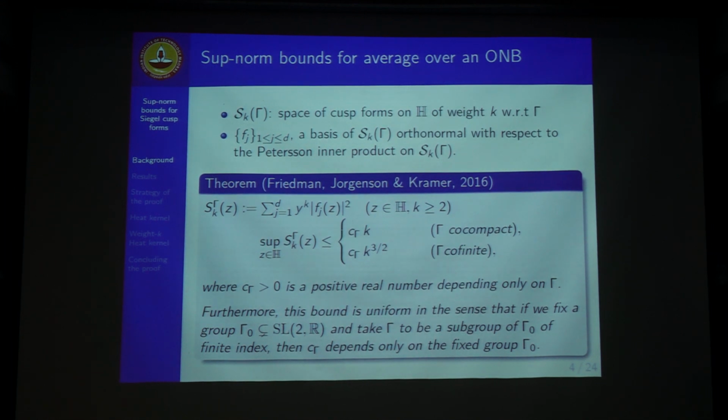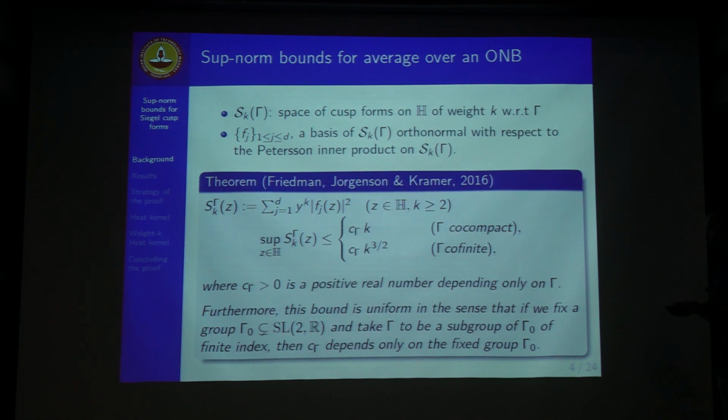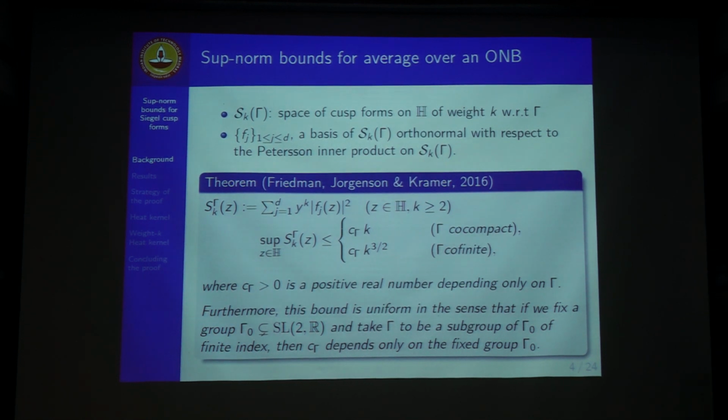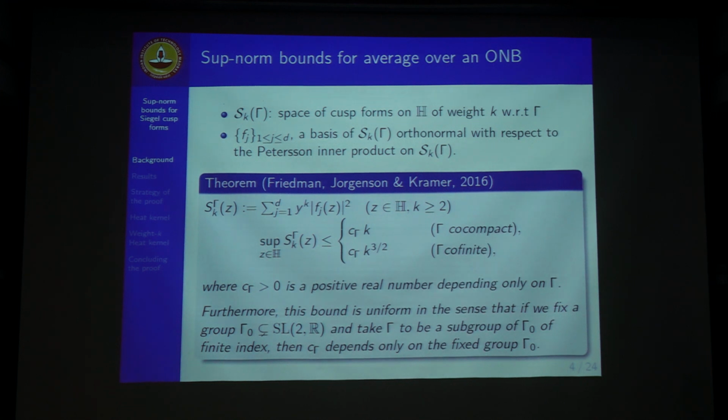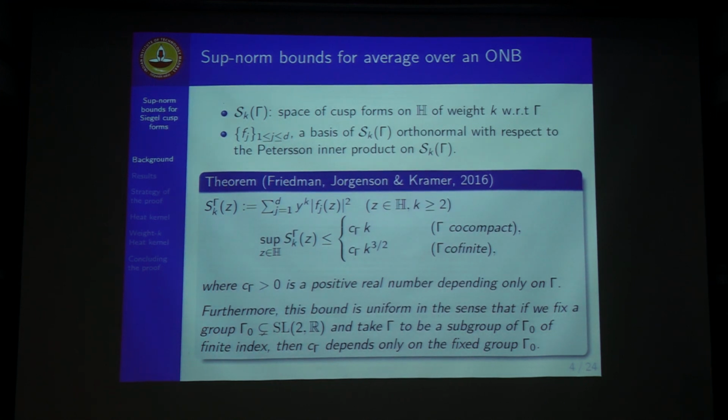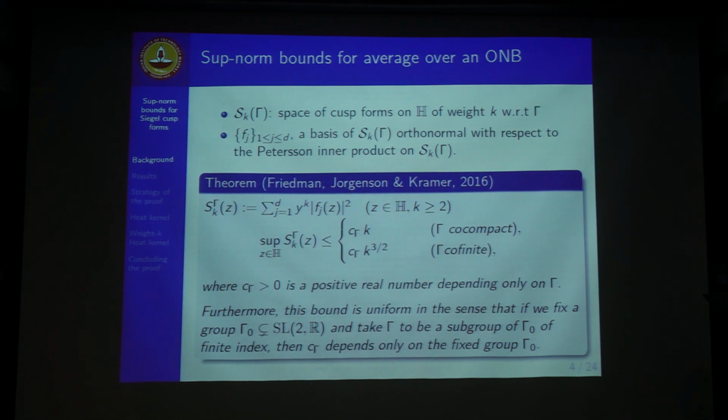Furthermore, this bound is uniform in the sense that if we can prove it for some gamma 0, then for all finite index subgroups of gamma 0 we also have this result. So if we can get it for, say, SL2(Z), for all the congruence subgroups we have an automatic result here, and even more general discrete groups than that. So our work in this particular thing was to generalize it for the Siegel upper half space.